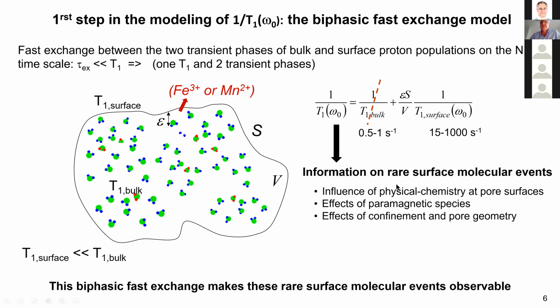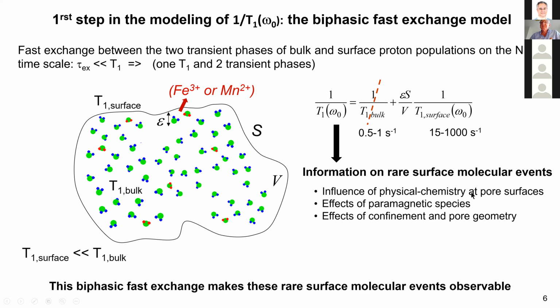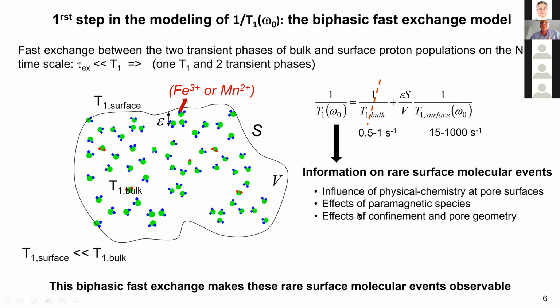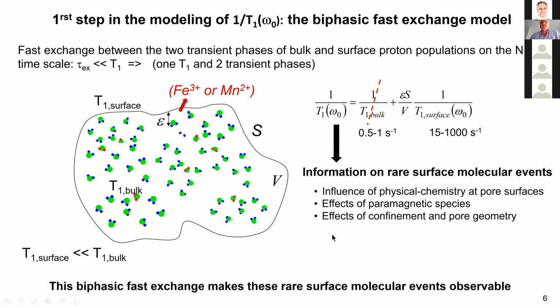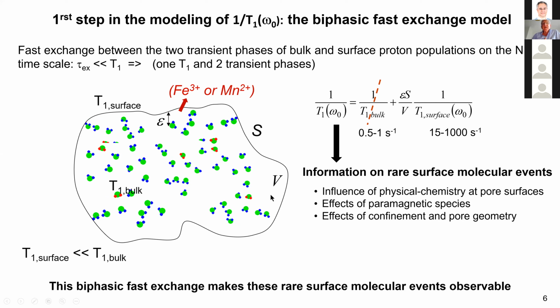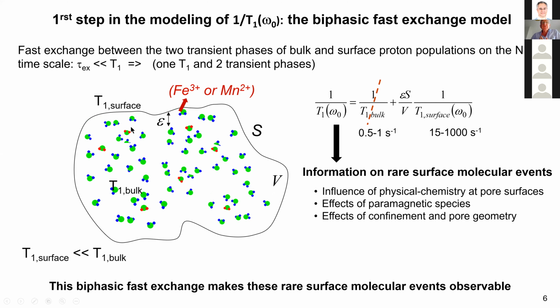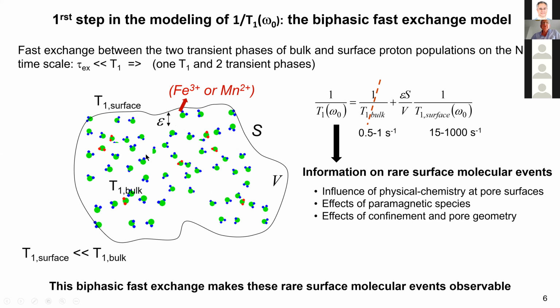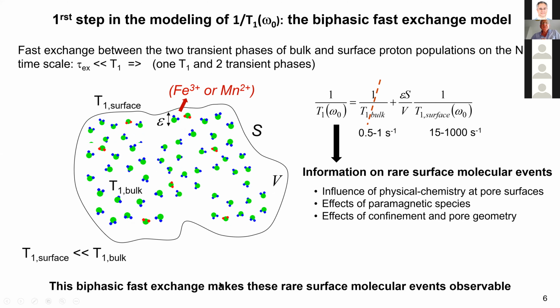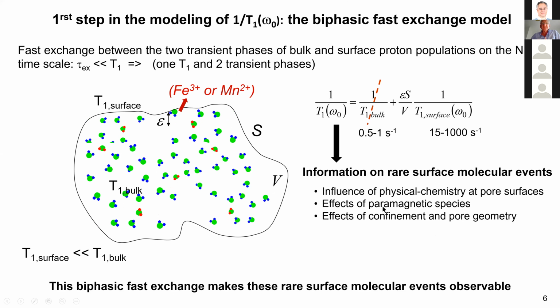You can observe very rare surface molecular events: the influence of physical chemistry at the pore surface, the effect of paramagnetic species, and the effect of confinement and pore geometry. Even if it is rare, because what you measure is not the surface itself but the magnetization in volume, due to the biphasic exchange all these rare surface molecular events can be observable.